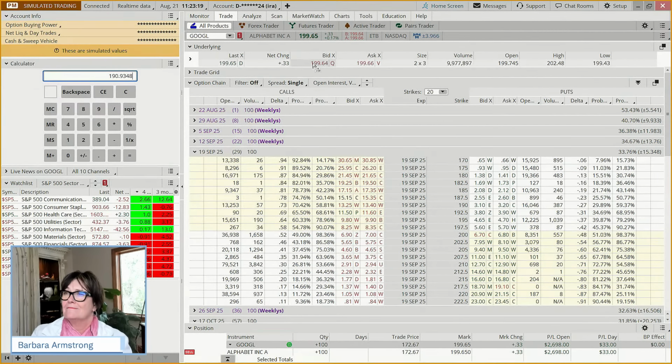Have I got the 1 in there? Yep. Make that good till canceled. So we want to buy 100 shares of Google at 199.67. We want to sell if it goes down by $8.74 a share. So we're risking about $875.